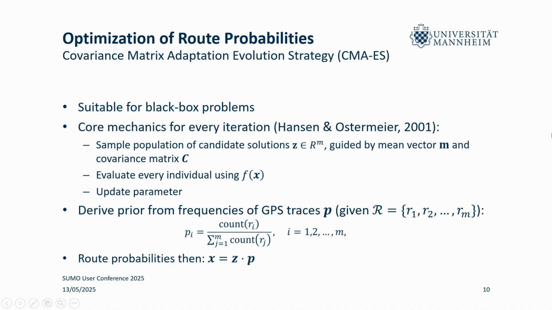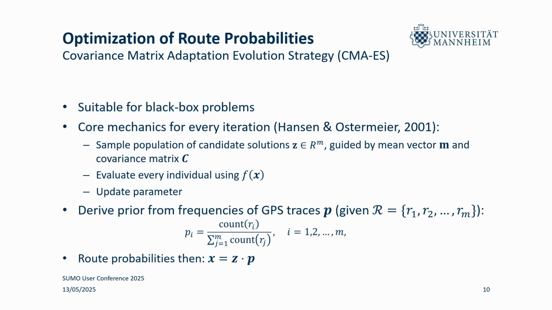And the sampling is guided by a mean vector, a vector m, that for every probability in our solutions has a mean. So this is our prior, our best guess of what this probability should be. Then we have a covariance matrix, and this is important. I will not go into detail, but it allows us to model the interactions between different probabilities.